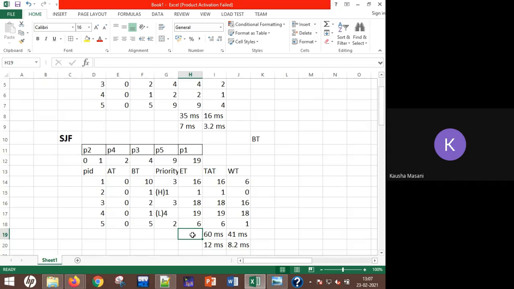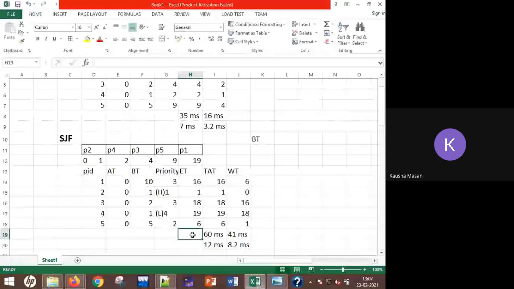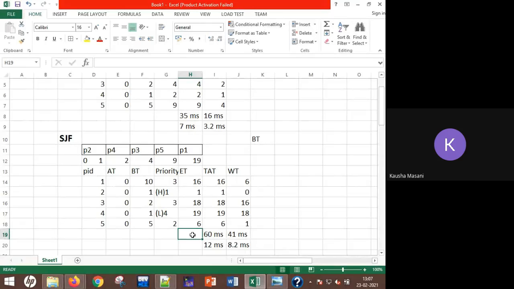Offline students who don't know and online students who don't know round robin, kindly listen. Also known as RR scheduling. Okay. Round robin or RR scheduling. The criteria of scheduling is your time quantum plus your arrival timings.